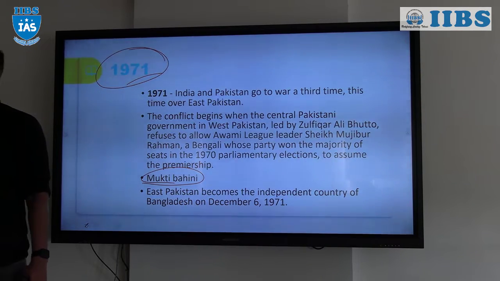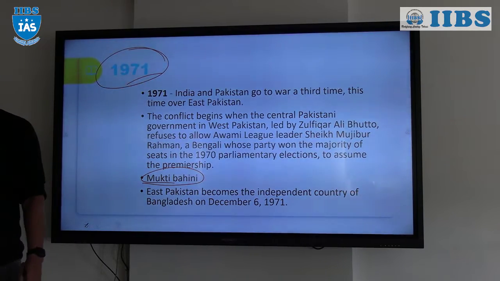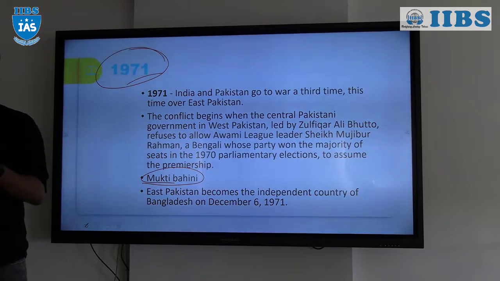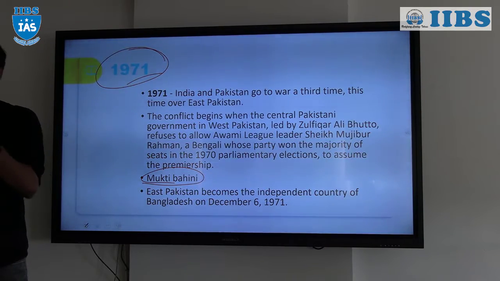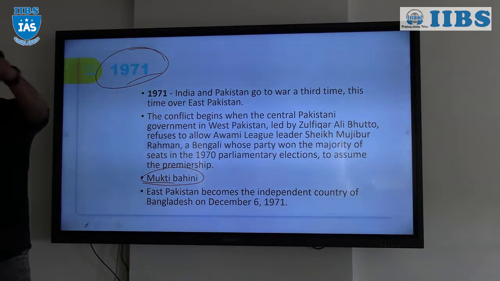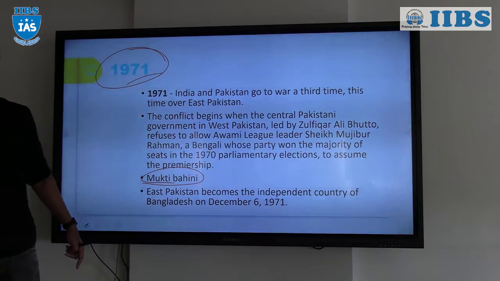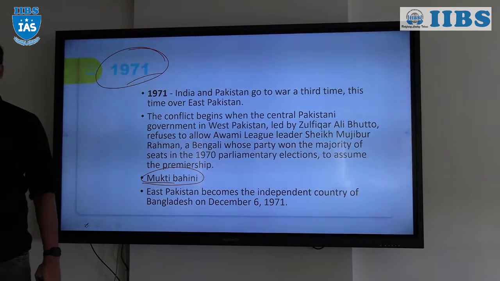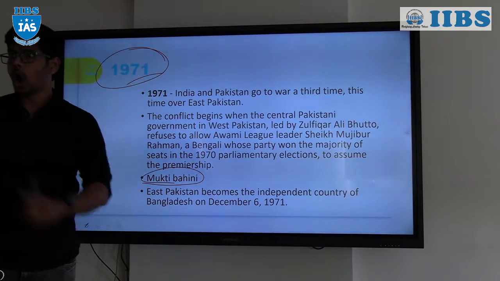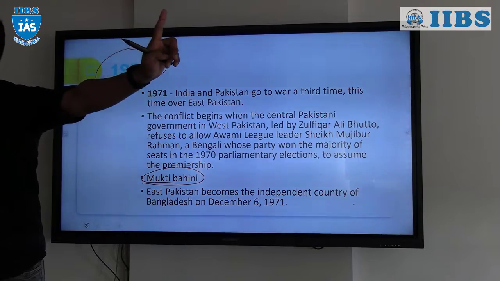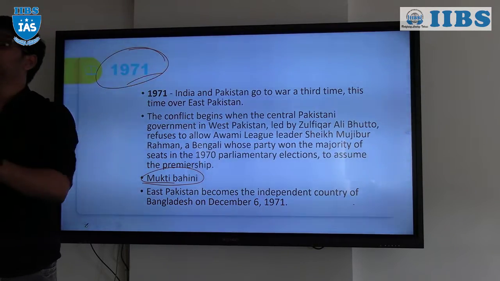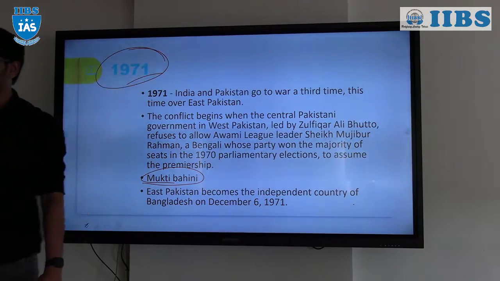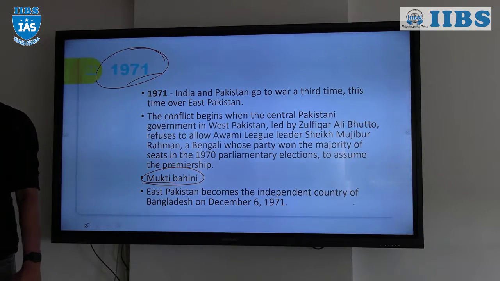Sorry, two countries on three different fronts. Two countries, China and Pakistan: Pakistan from the east and the west, China from the top. From three different fronts we have to fight two countries, which is extremely difficult. So it waited till winters, when all the mountain passes close and China has no access to India because of the snowfall. No access at all. So it waited till winters and then entered into the war.